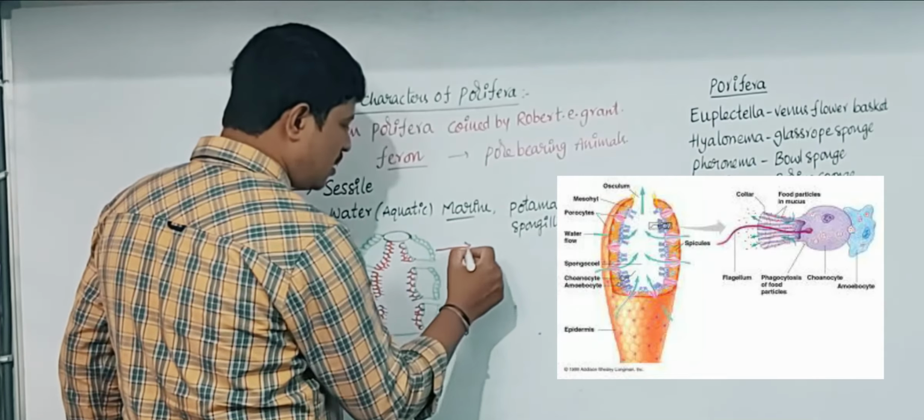The outer layer is the pinacoderm, which is made up of pinacocytes. Whereas the inner layer of the poriferan animals contains choanocytes. All the choanocytes form the choanoderm. In between the pinacoderm and the choanoderm, the middle layer is known as mesohyl.